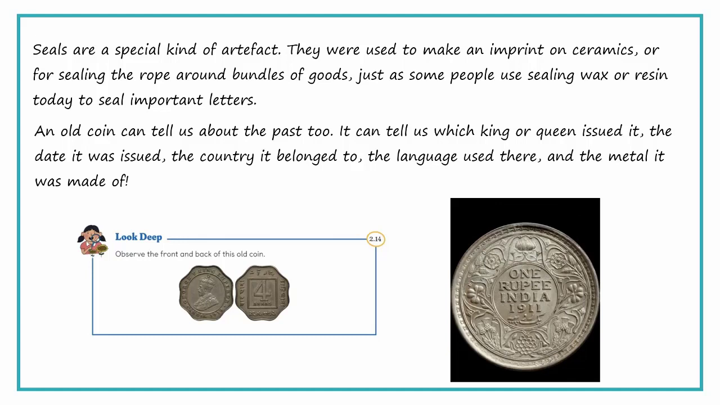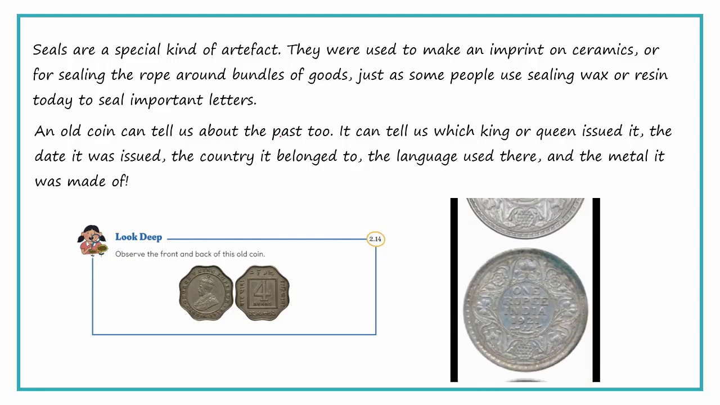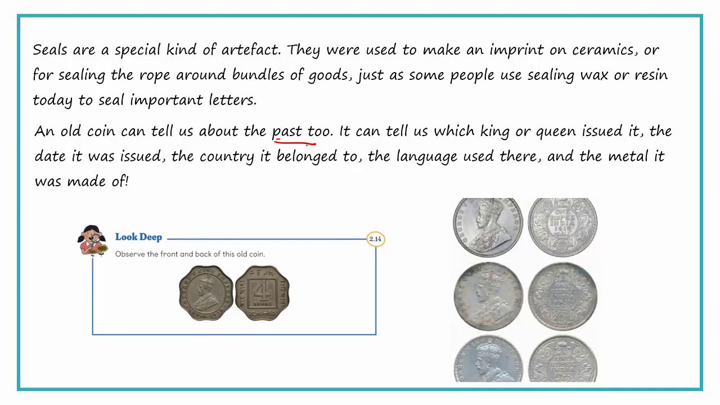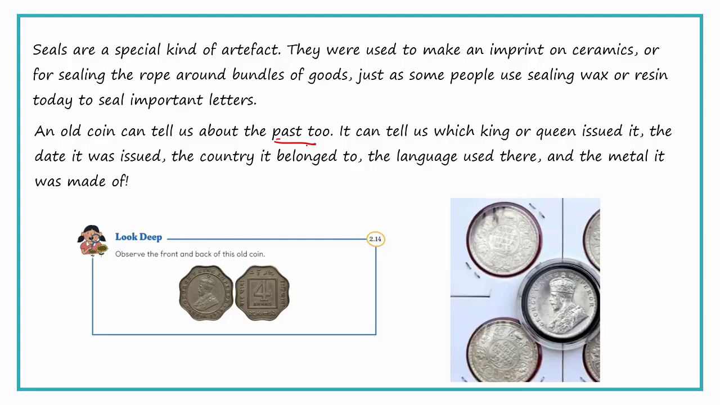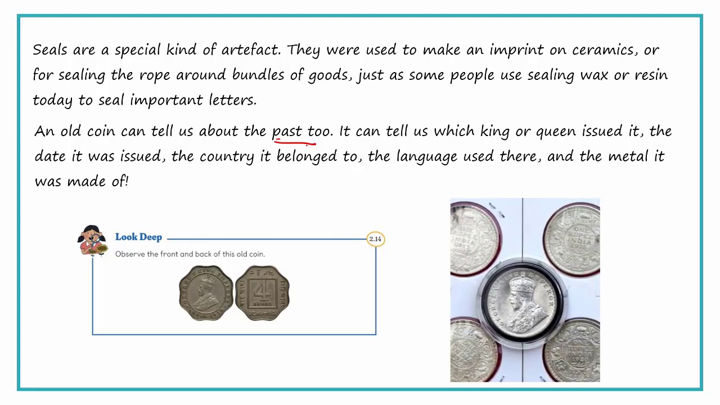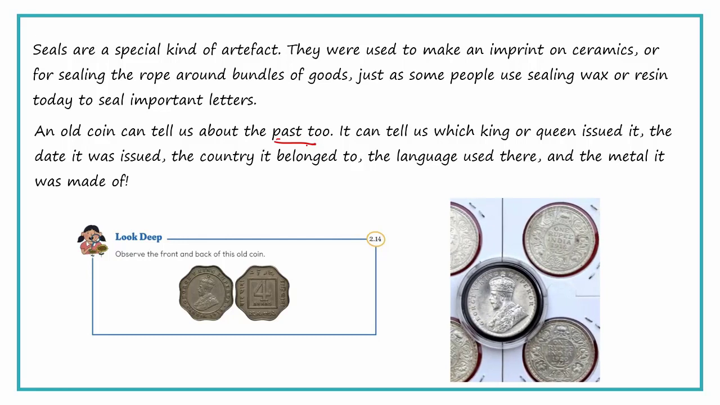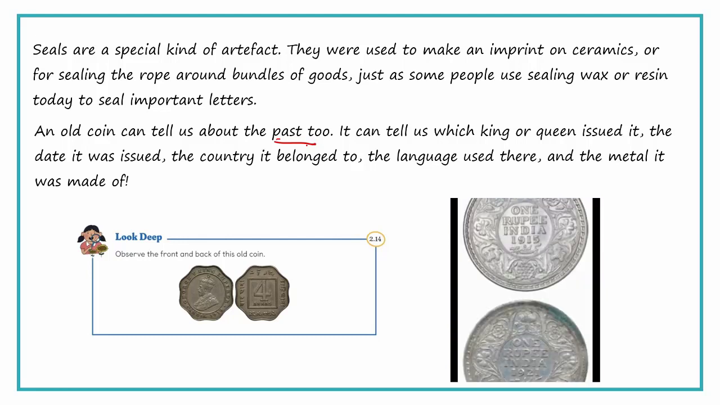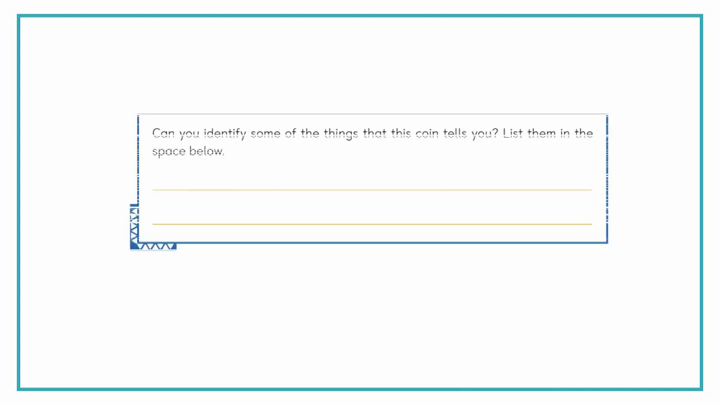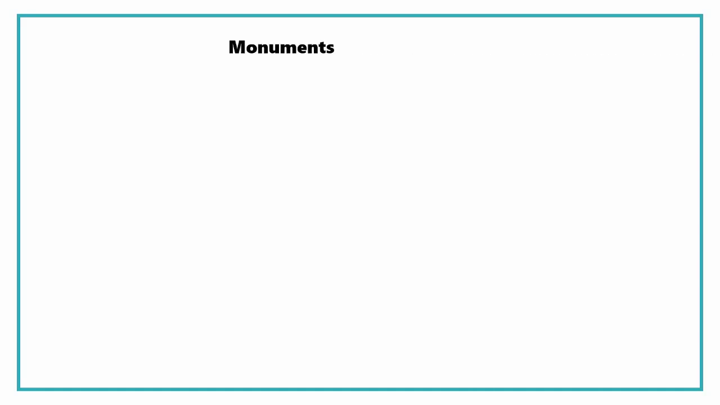So this is one archaeological source. The coin tells us about the past. This is a 1921 1 rupee, a 1919 1 rupee. All these are rupees from the time of George V. Okay, children. So they also tell that the language used in India in those days was English. So can you identify and bring one coin, and could you tell me what the coin tells you about?